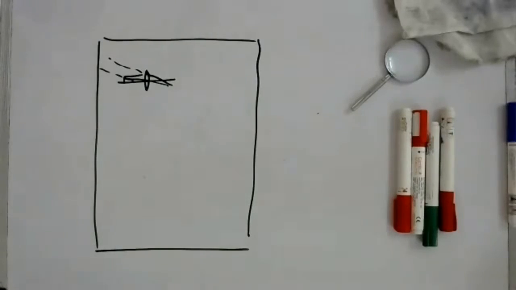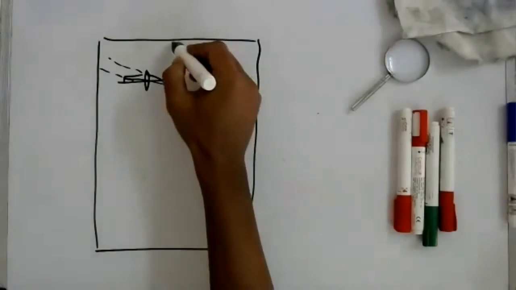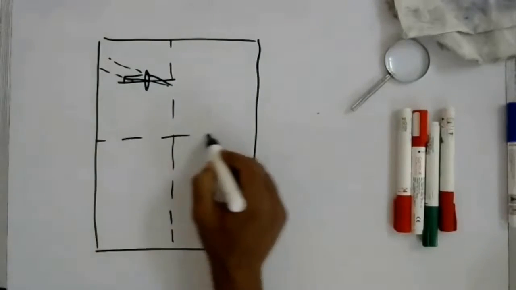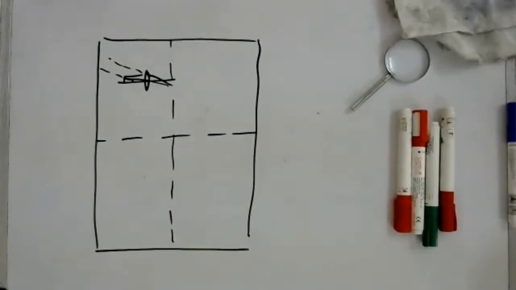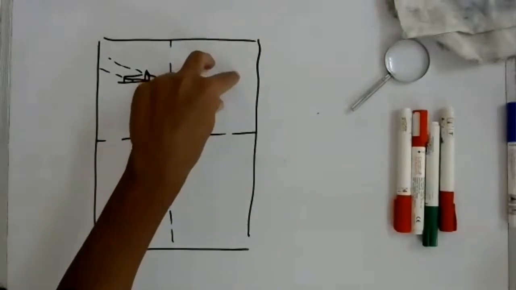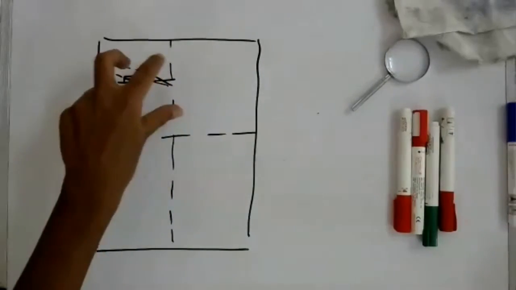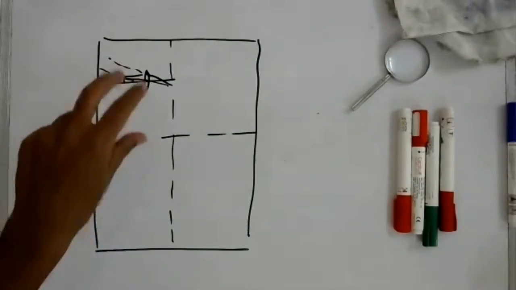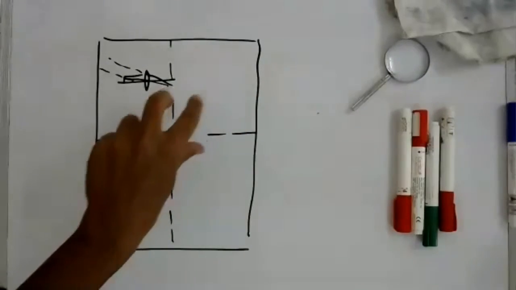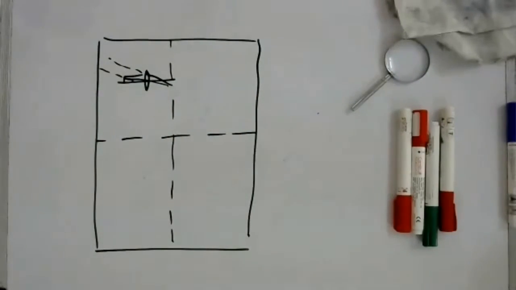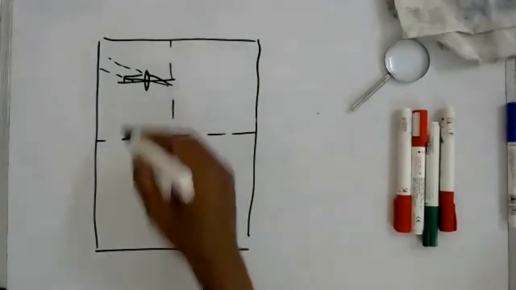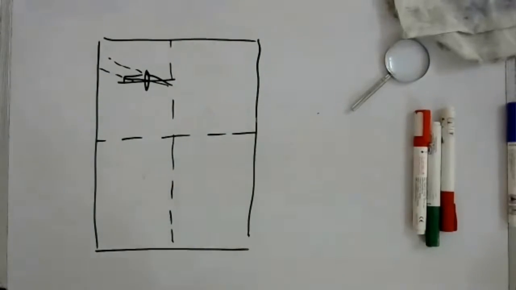No, not necessary. What you have to do is, you imagine that you divide the paper into quadrants, 4 parts. Okay, whether you are drawing a diagram or you are making a graph, make sure that your diagram or graph never falls into only one quadrant. It has to come in at least 2 quadrants. You can do it like this, or you can put it in the middle over here, whatever you want, lekin not in one quadrant alone. So this way of drawing the diagram, I would say, is not a good idea. Don't do it like that.